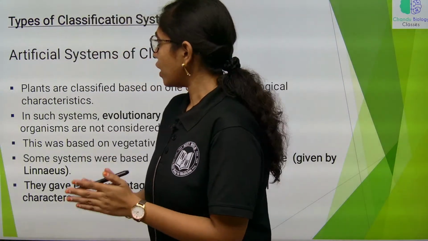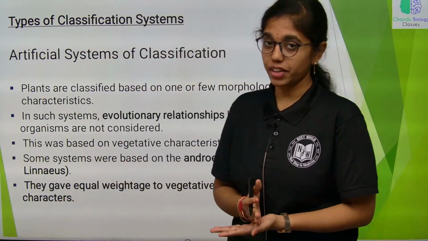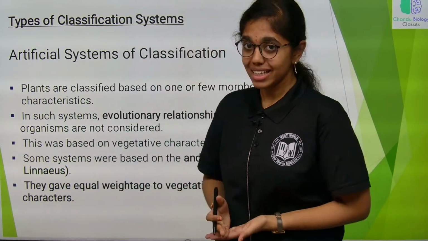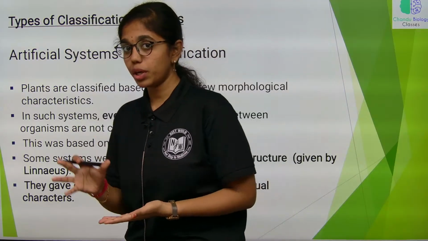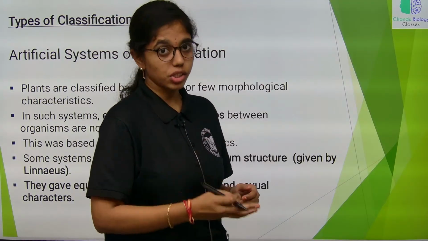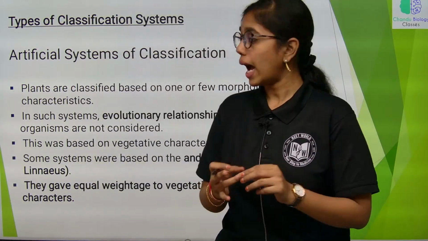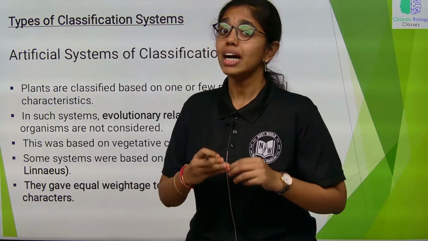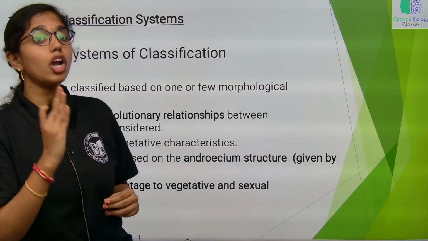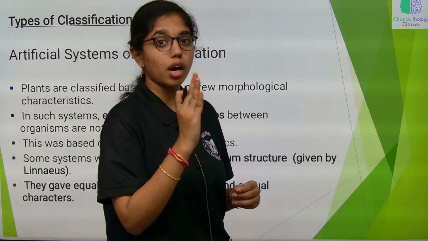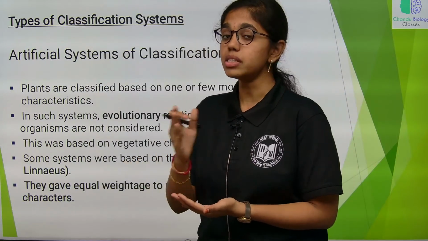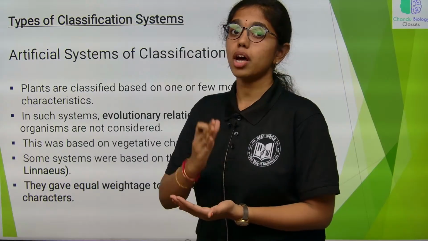So, here we are to discuss types of classification systems and different types of species concepts. In this chapter, diversity of life forms, living world, so far we have discussed completely the characteristics and defining features of the living, and then we have also highlighted all the classification types, taxonomy, biosystematics, 7 obligate taxonomic categories or ranks, and then we have analyzed them completely with all the examples recorded for all the taxonomic categories.